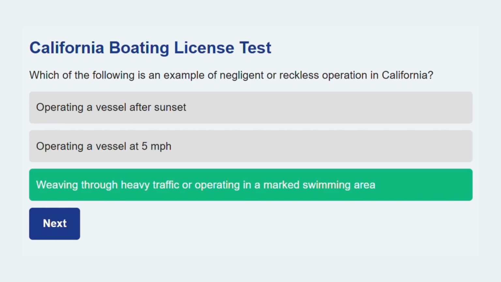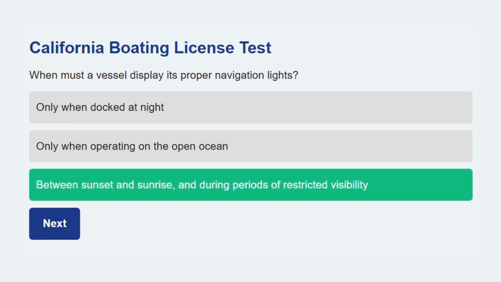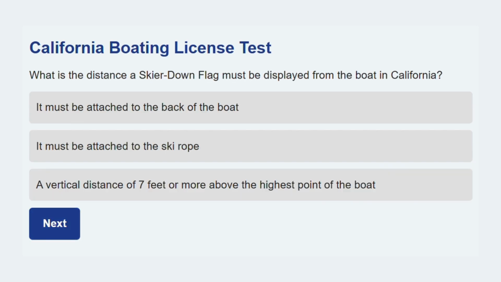Take a moment for this one. When must a vessel display its proper navigation lights? Between sunset and sunrise and during periods of restricted visibility. Navigation lights are required anytime visibility is reduced. On to the next topic.